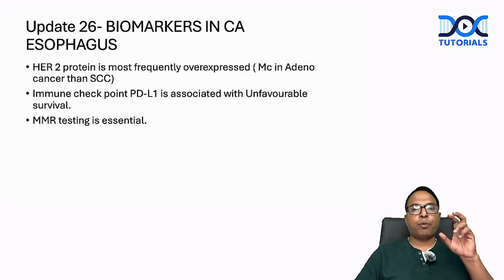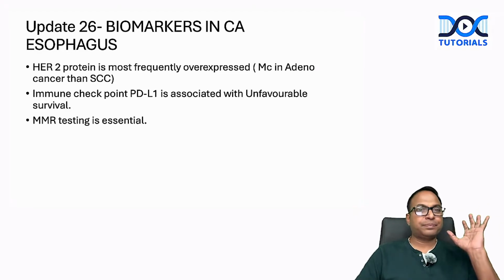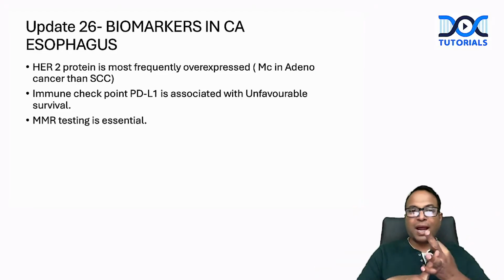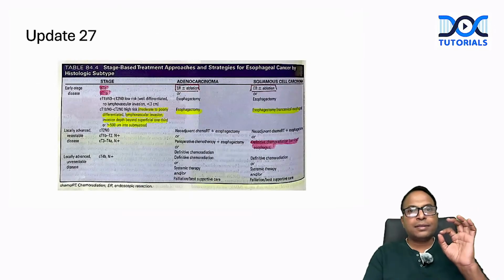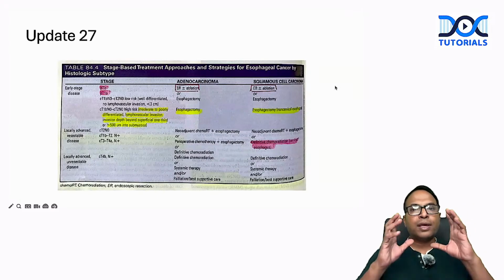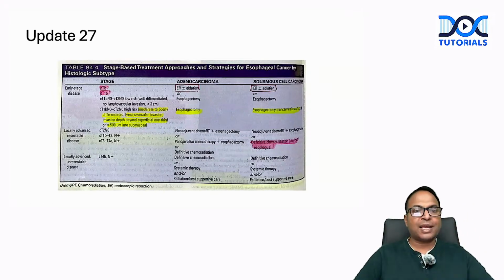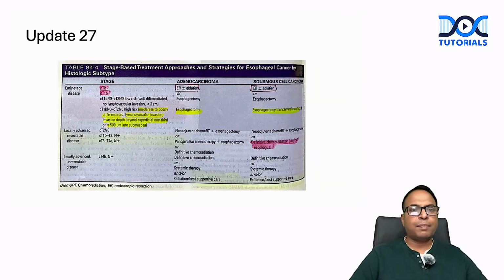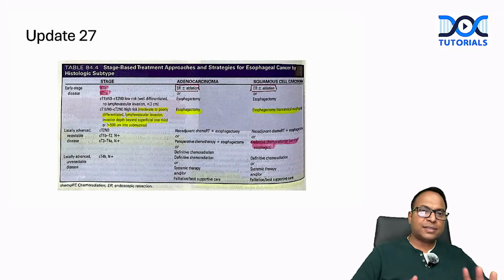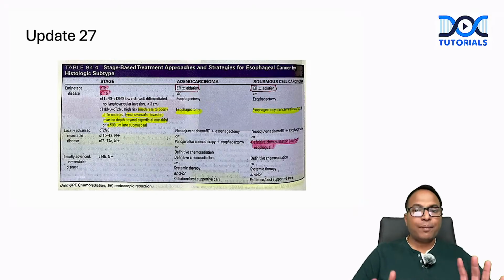Immune checkpoint programmed death ligand 1 is associated with unfavorable survival. MMR testing is essential. So HER2, programmed death ligand, MMR should be done for all cancer esophagus. And this is a very nice table which is explaining the entire treatment of cancer, adeno cancer as well as squamous cell cancer. This is not changed. Everything is already discussed in our content. In our regular material, I have discussed the same thing. It is the same, no change at all. It is the same, but they have made a beautiful table to understand it clearly.